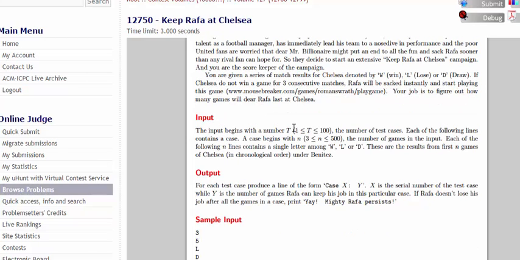So in the problem statement, at first we will take the test case number as input. Then for each test case we will take the number of games played, that is small n, and for each game there will be the game's result. It's either capital W or capital L or capital D. Capital W is for win, capital L is for lose, and capital D is for draw.